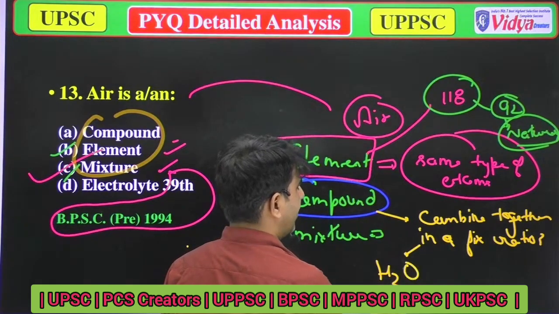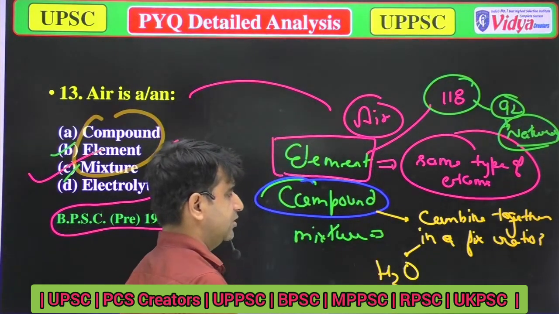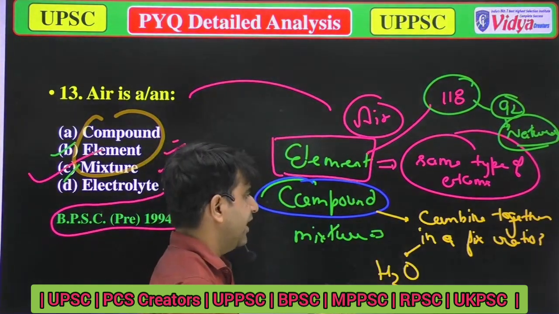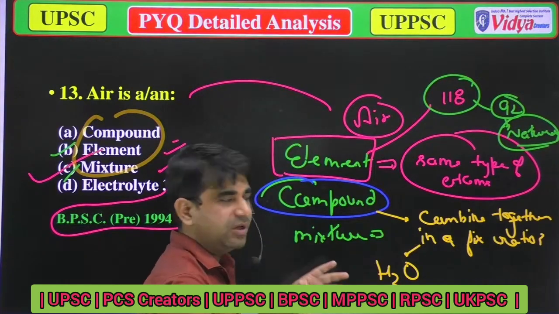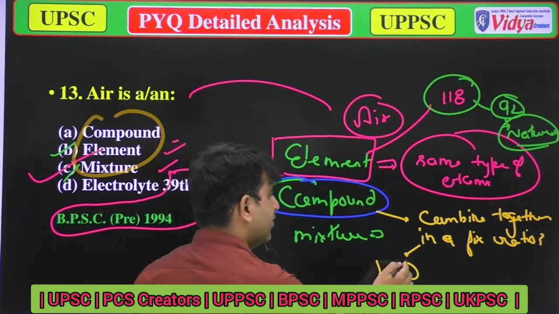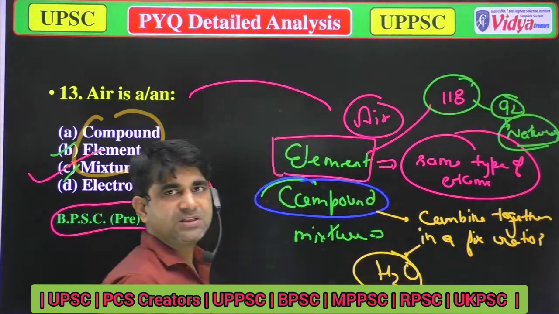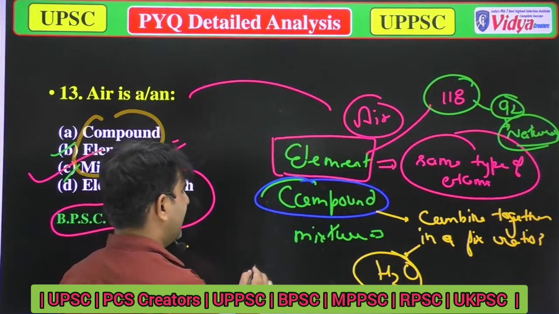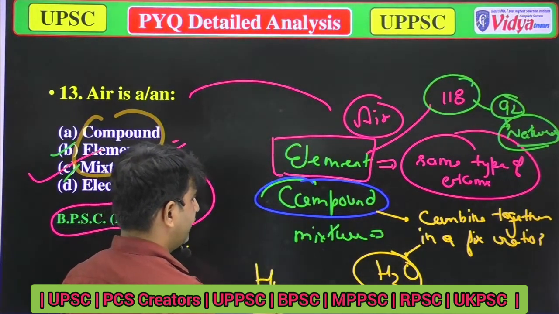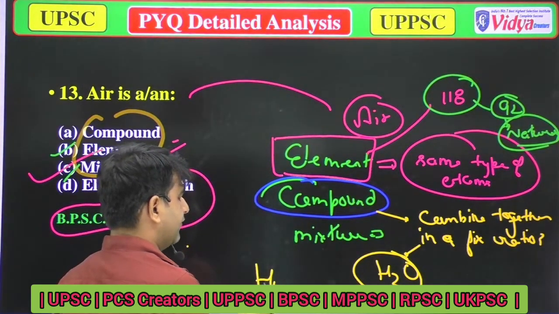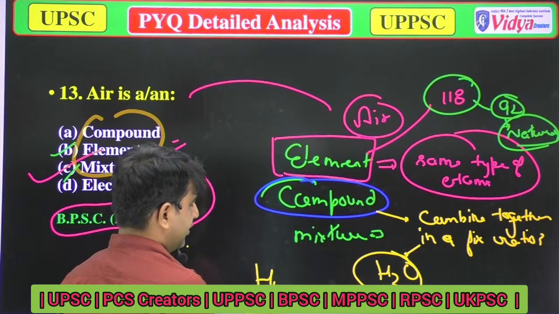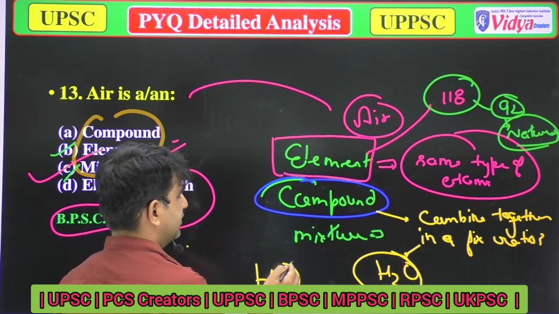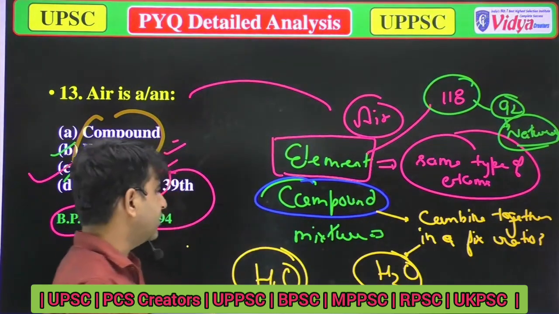In H2O, two atoms of hydrogen and one atom of oxygen mix together to make a molecule of water. It is not possible that four atoms of hydrogen and one atom of oxygen make water.